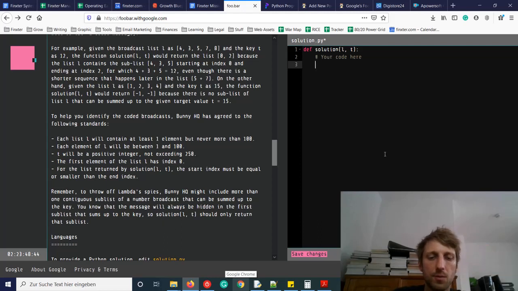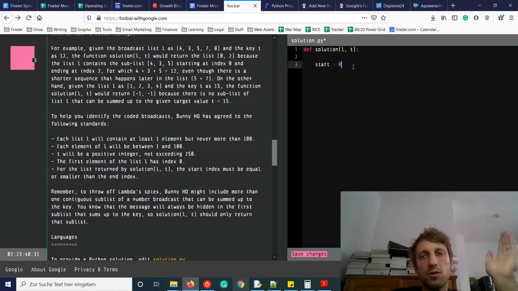So we have a start index 0. Let's start with this one. Now we want to figure out how to subsequently increase the start index. Now we try to sum.